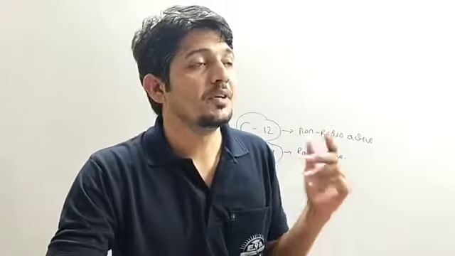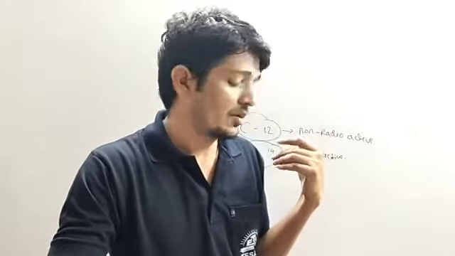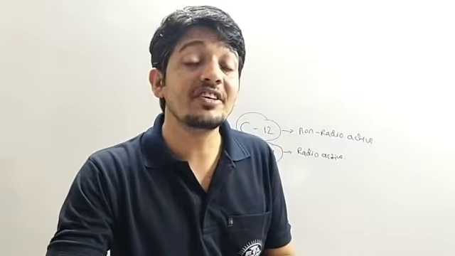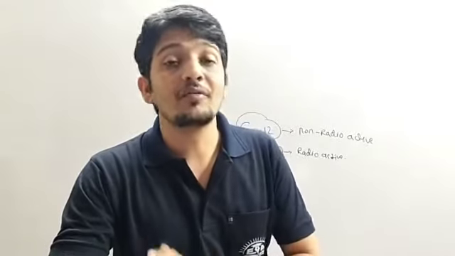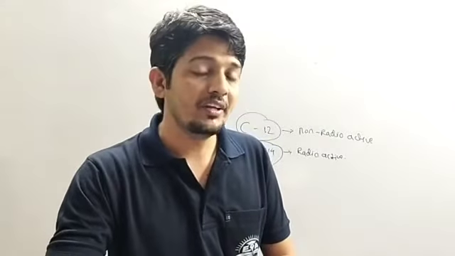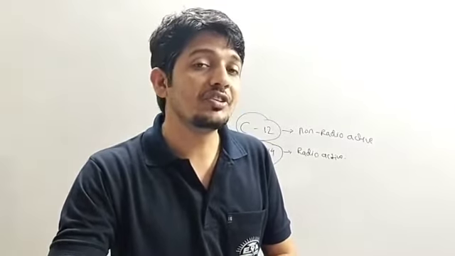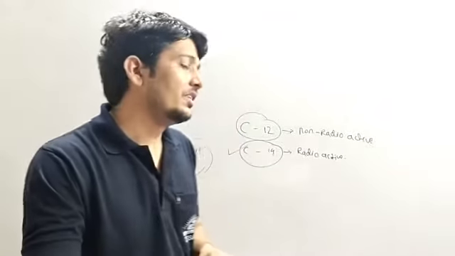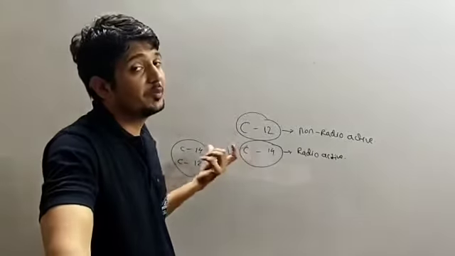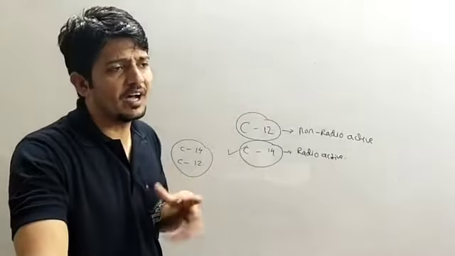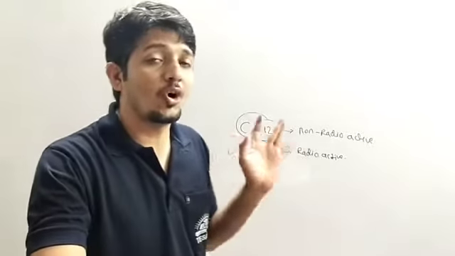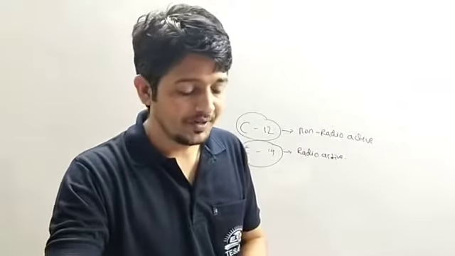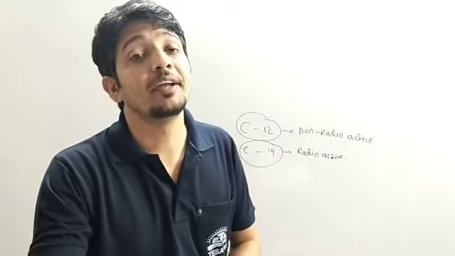He developed the process called carbon dating, and in 1960 he was awarded the Nobel Prize also. He developed the carbon dating method by which we can identify the age of that organism. So this is called paleontology.